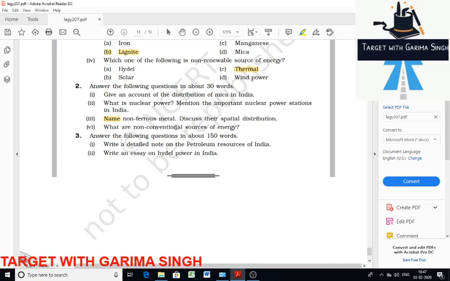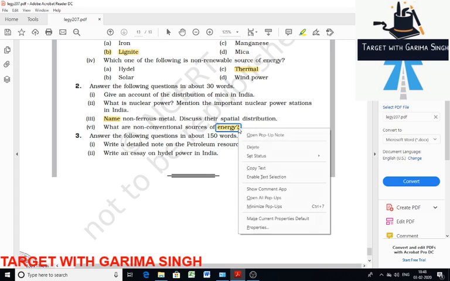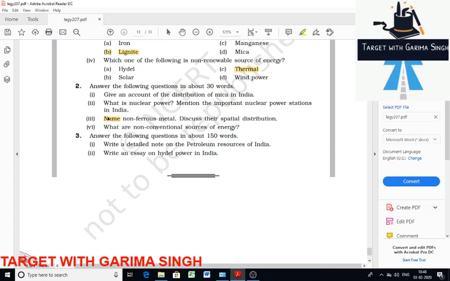Next is, what are the non-conventional sources of energy? Non-conventional sources of energy are those energy sources which have been recently put to use for commercial purposes. These are generally renewable and non-polluting sources of energy. They have a high initial cost of installation, whereas their long-term running cost is low. They are also environment friendly, like solar, wind, tidal wave, geothermal, and bioenergy.